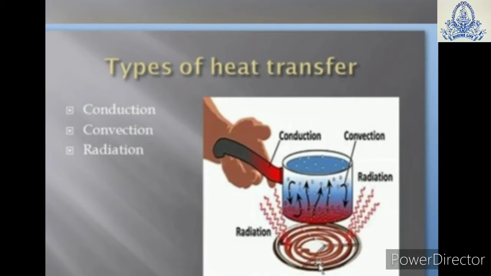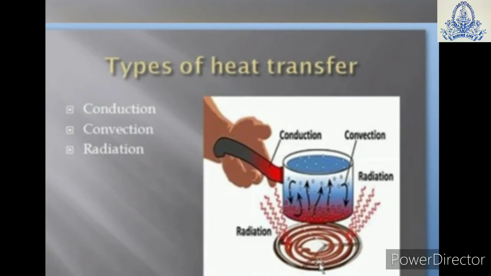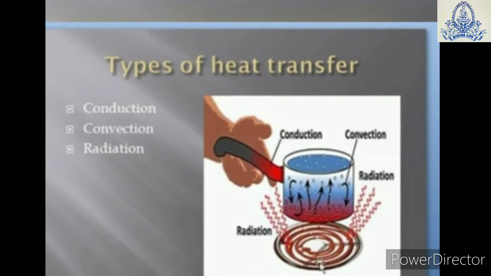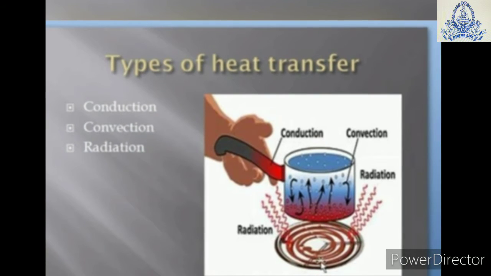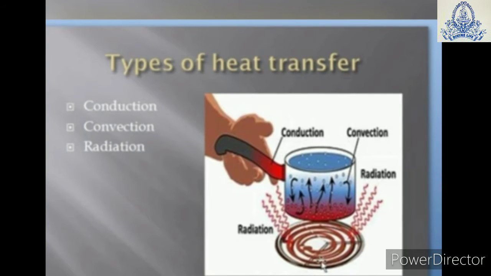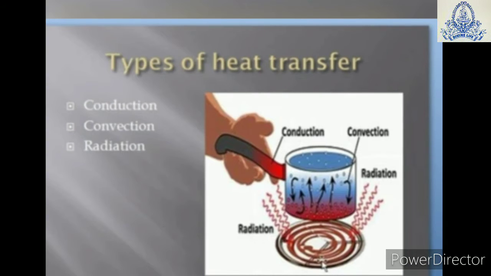The heat flows from a body at a higher temperature to a body at a lower temperature. When the temperature is the same, heat will not be transferred. So students, heat is transferred by the process of conduction, convection and radiation. These three processes are here. So first, start with the process of conduction.